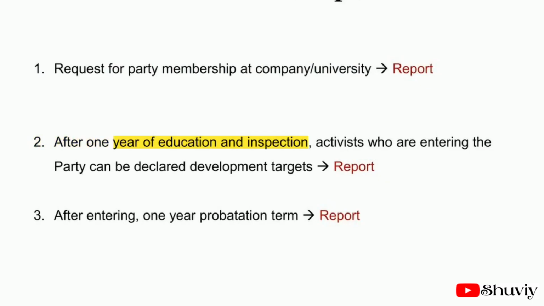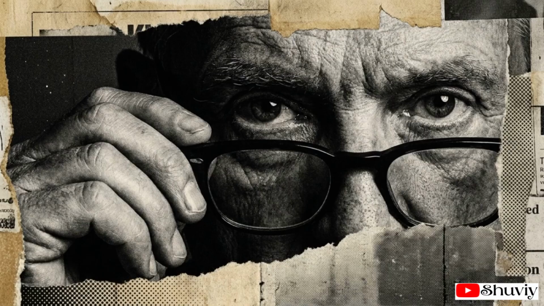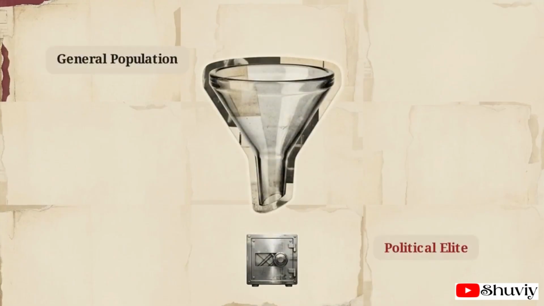If they pass, they become development targets and eventually enter a 1-year probationary term. Every step involves drafting reports and undergoing intense scrutiny. Evaluators look for strict alignment with doctrine and a willingness to prioritize the collective over the individual. This creates a self-selecting system. The party is a meticulously engineered elite, carefully filtered for loyalty over the course of years.